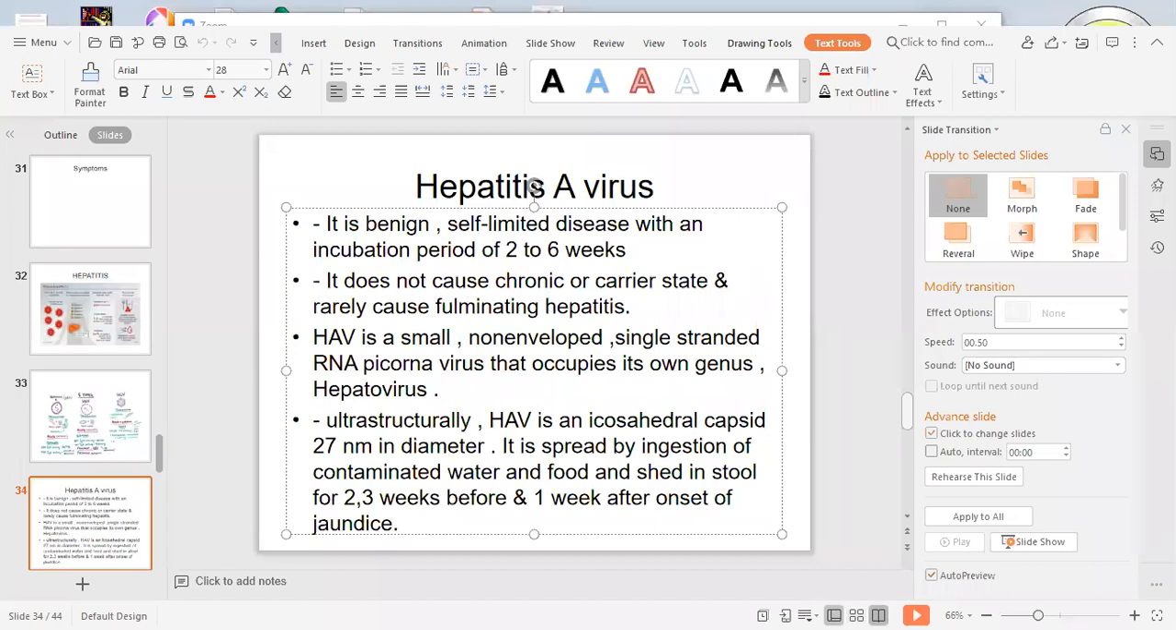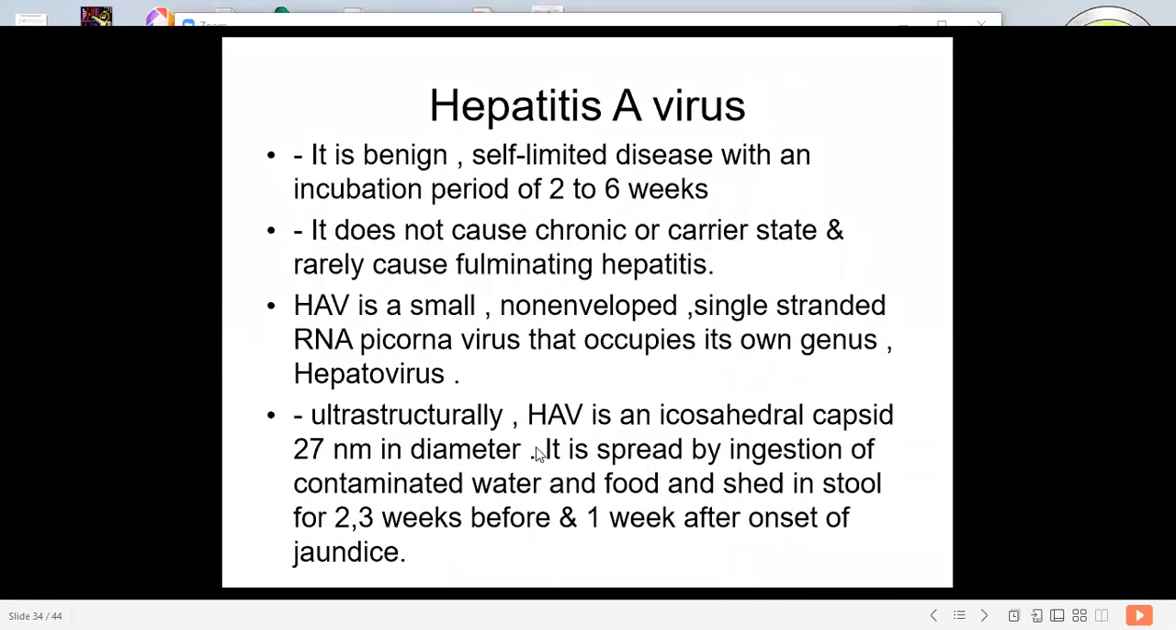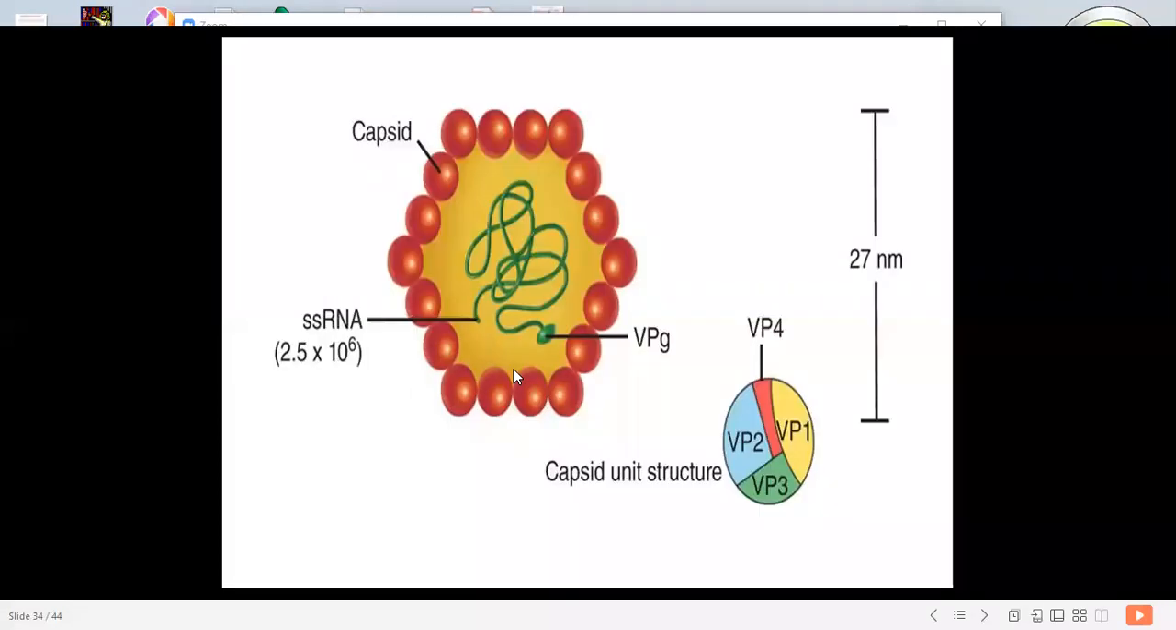Okay, now you can see clearly. This is the RNA virus, that is hepatitis A virus. This is the capsid of the virus, and the diameter of this capsid is 27 nanometers. It is an RNA virus. You can see the RNA structure of this virus.